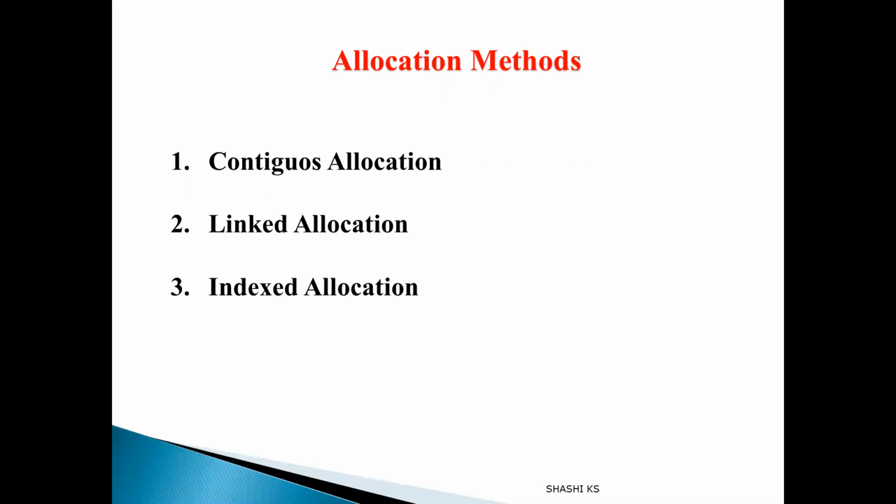So our next topic is about the different types of allocation methods. What I mean by allocation methods is that we are going to reserve space for the files on the disk. How is the operating system going to allocate space to the files on the disk such that the disk space is utilized effectively, and it should also be possible to retrieve the files quickly?